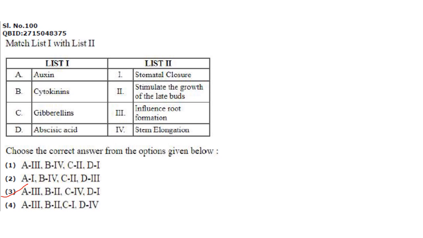Then hormones. Auxin influences root formation. A3. B. Cytokinins stimulate the growth of the lateral buds. Gibberellins help in stem elongation, and abscisic acid is involved in stomatal closure. So the answer here is option 3, A3, B2, C4 and D1.